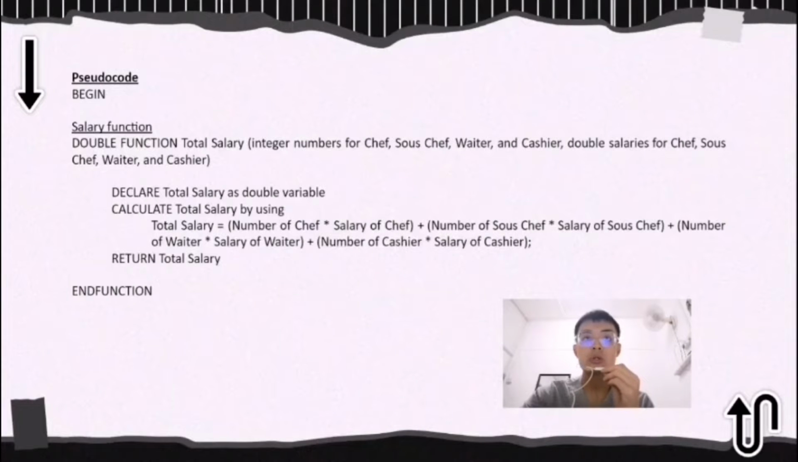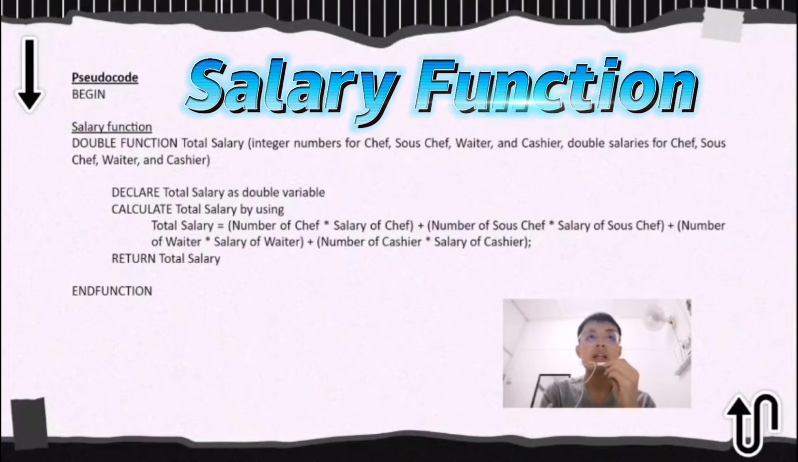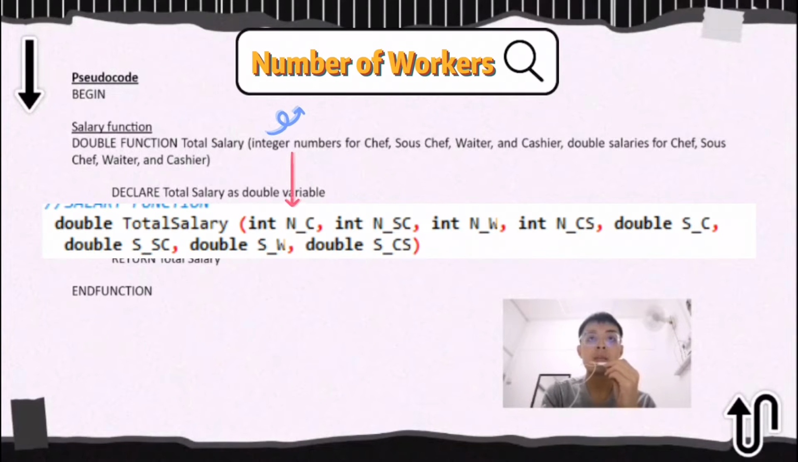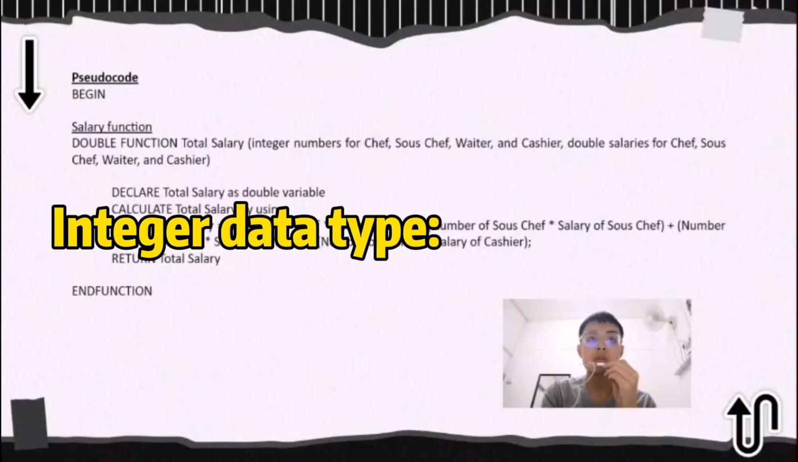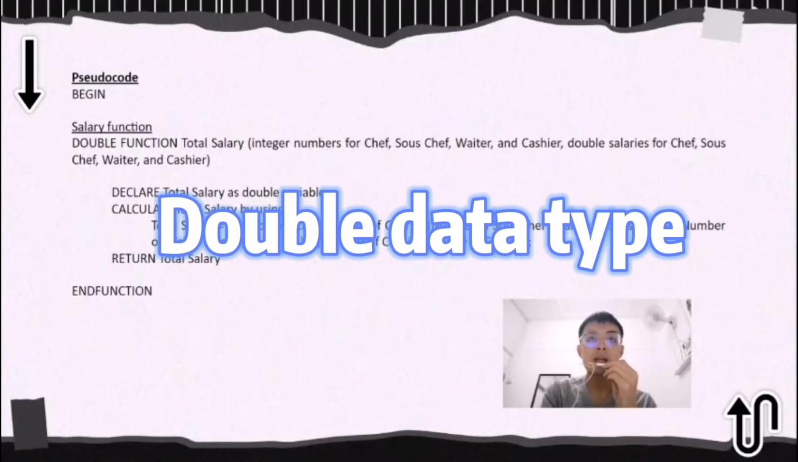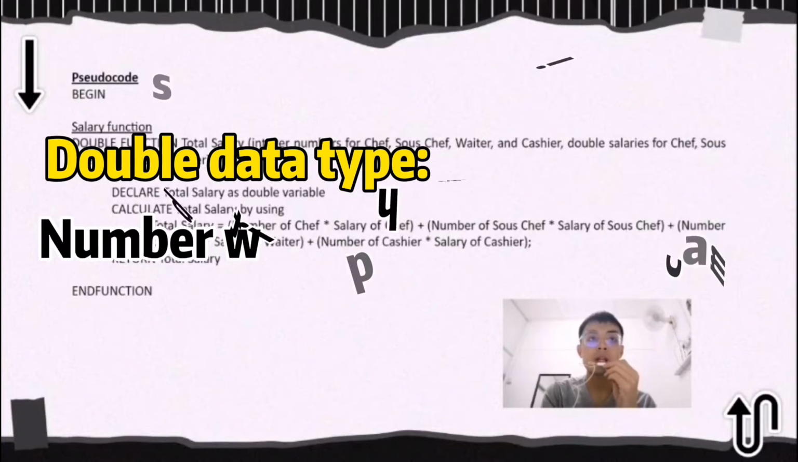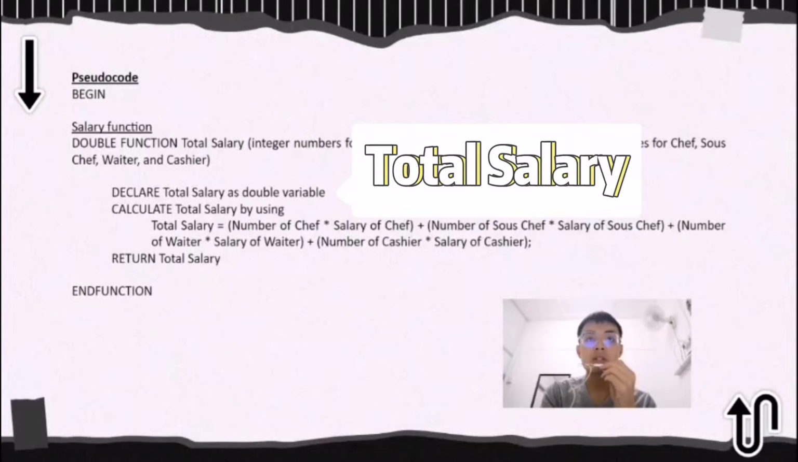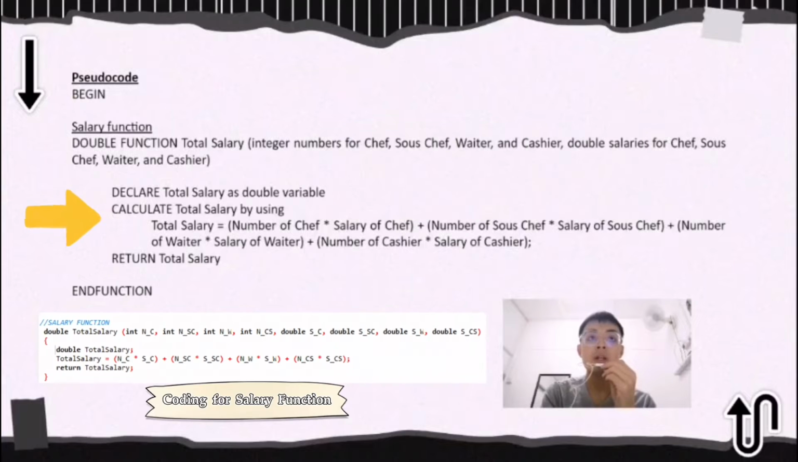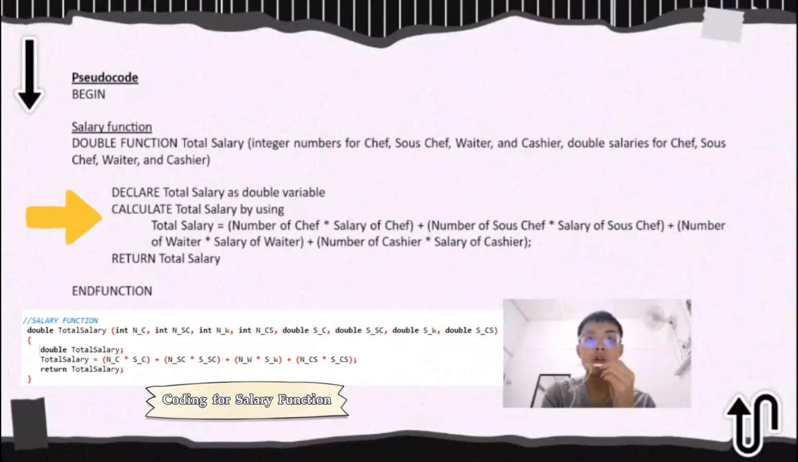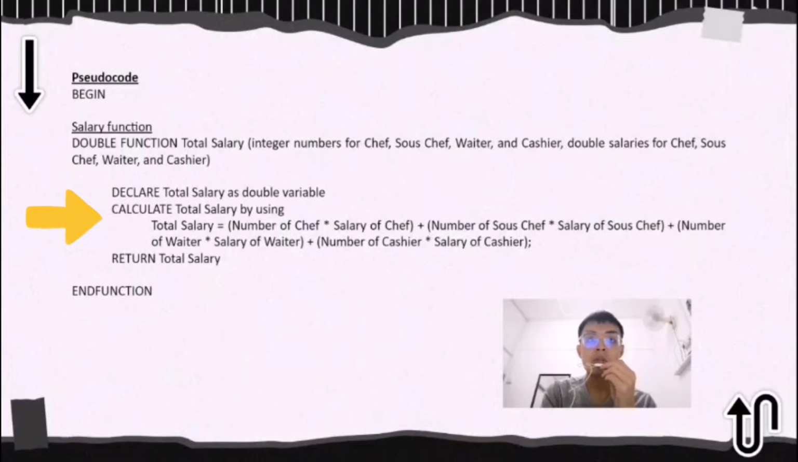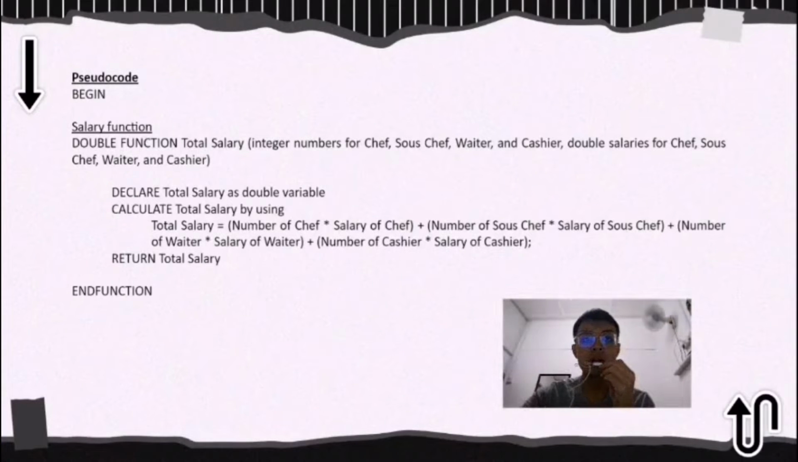Let me begin with the first pseudocode for the program, which is the salary function. Integer data type is used to represent the number of workers. Integer data type is used for whole numbers. Next, double data type is used to represent the salary of the workers. Double data type is used for numbers containing decimal places. Then, total salary is declared as a double variable. A formula is applied to calculate the total salary of workers, which is total salary equals the number of workers multiplied by their own salary. Then the program will stop execution and return to the calling function to show the output.